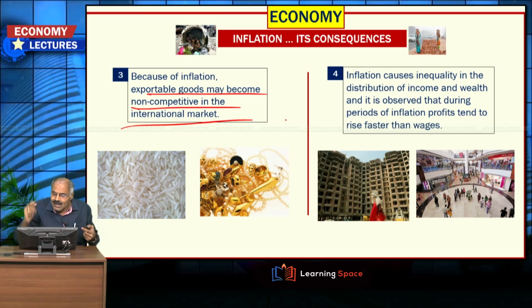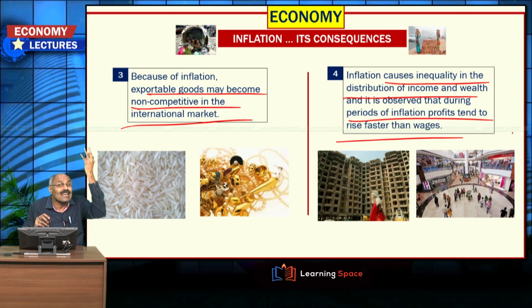The next one is that inflation causes inequality in the distribution of income, and it is generally observed that during periods of inflation, profits tend to rise faster than wages. Profits tend to rise faster than the wages. So because of this, the rich will become further rich and the poor will be the worst affected.